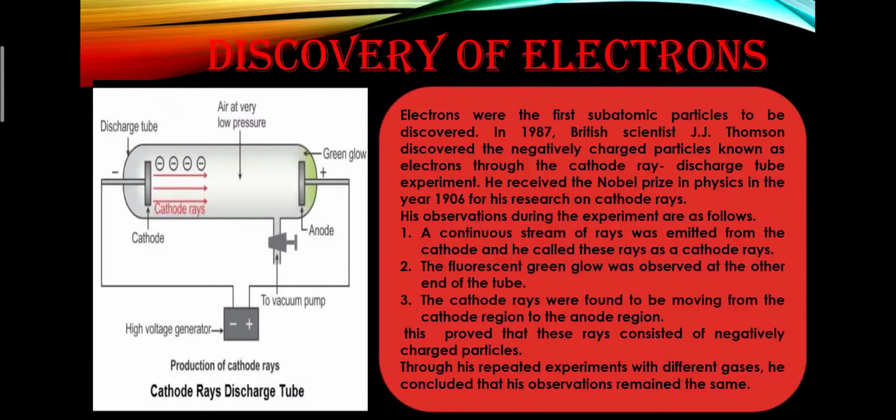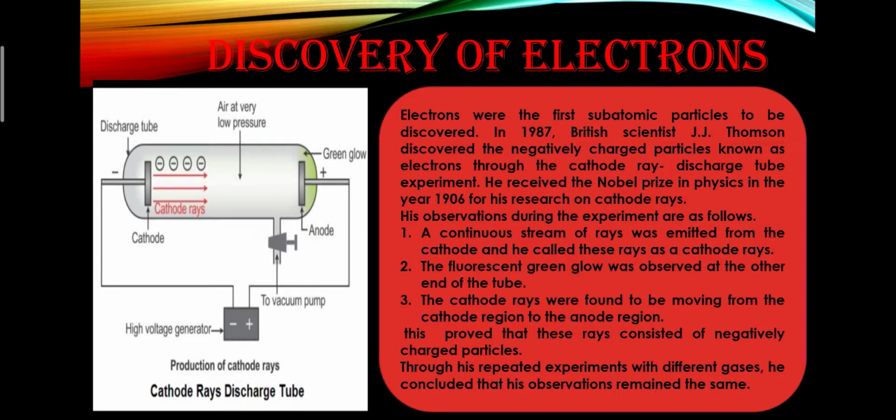Now how were these electrons, protons, neutrons and the nucleus discovered? Is there any way? Yes, electrons were the first subatomic particles to be discovered. In 1897, British scientist J.J. Thomson discovered the negatively charged particles known as electrons through the cathode ray discharge tube experiment, and he received the Nobel Prize in Physics in the year 1906 for his research on cathode rays.